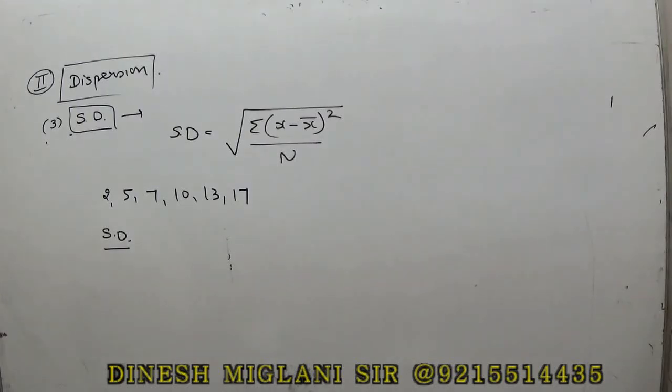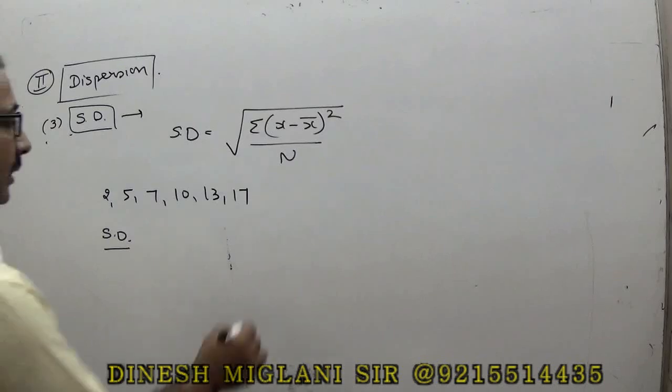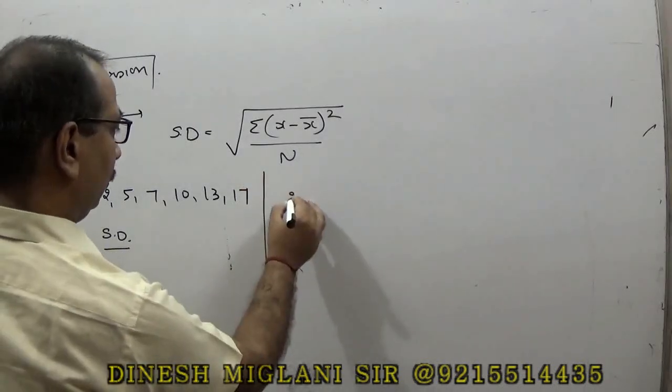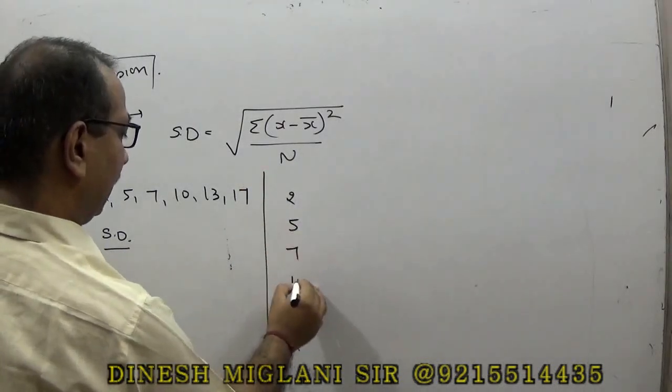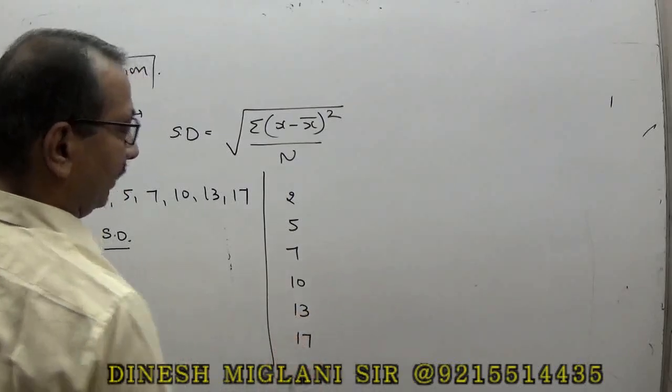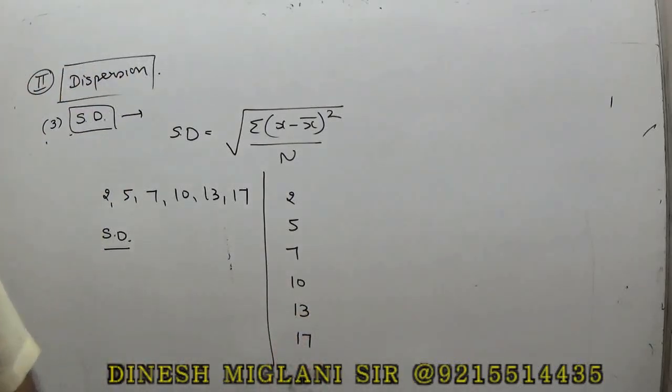So what process will we apply for finding the standard deviation? First, write the series 2, 5, 7, 10, 13 and 17. First of all, we are supposed to find the mean.